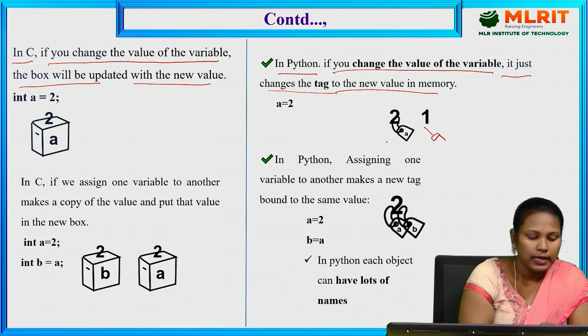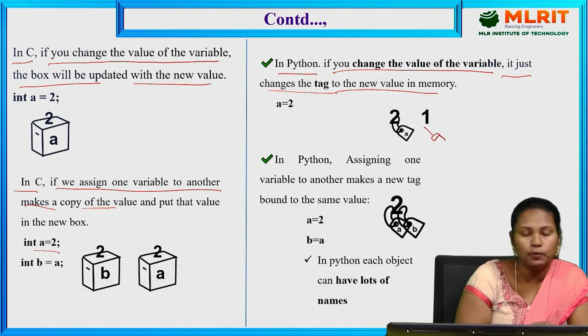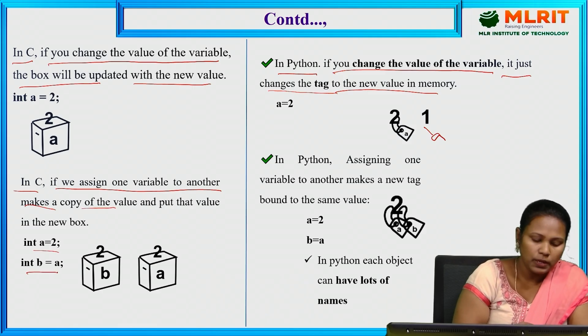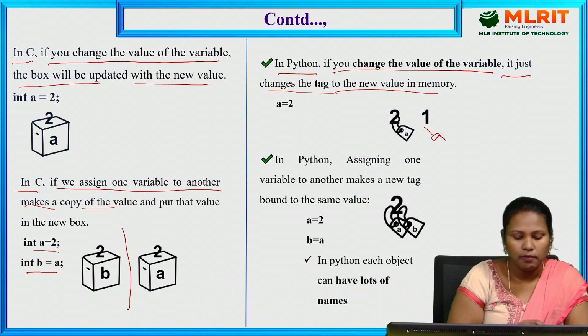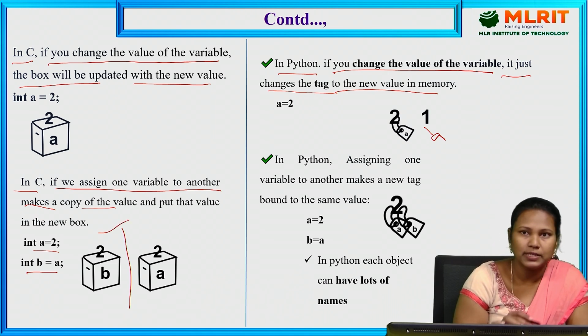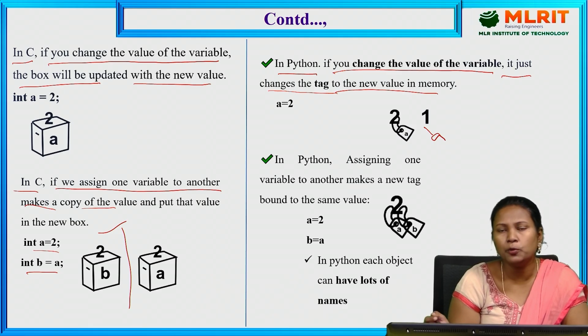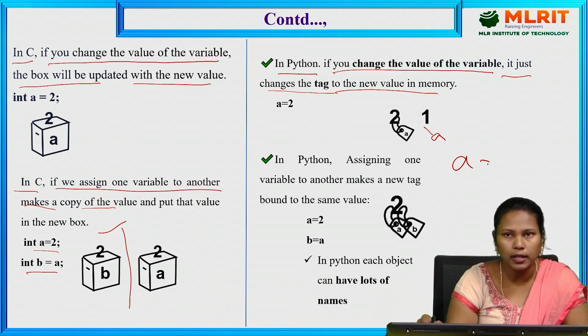In C, if we assign one variable to another, it makes a copy of the value. For example, int A equal to 2, B equal to A. It creates two memory spaces, one for storing the value of A and one for B. So it is a wastage of memory. But in Python, it is tagging A and B to the value. A contains the value 2 and B also contains the value 2.